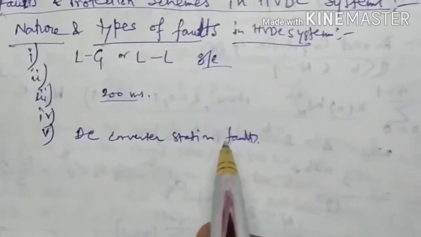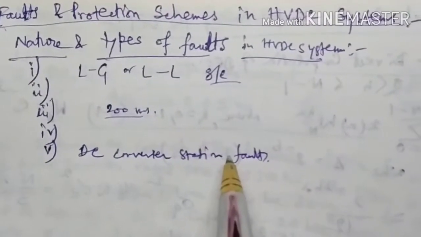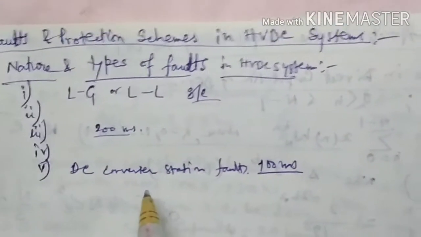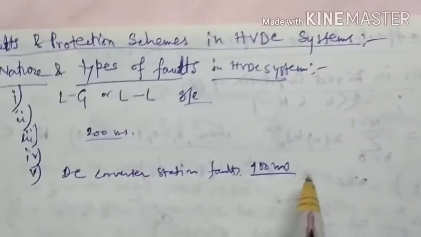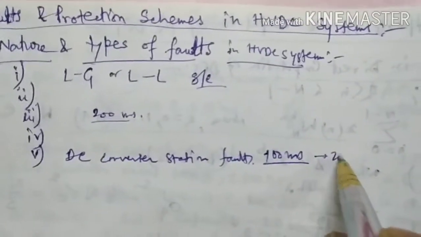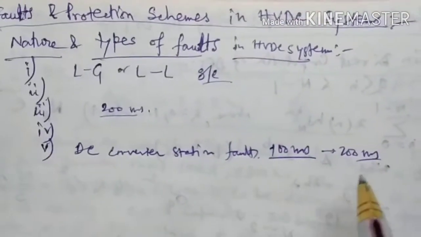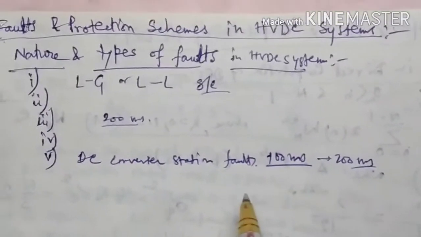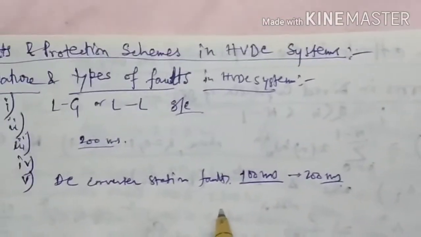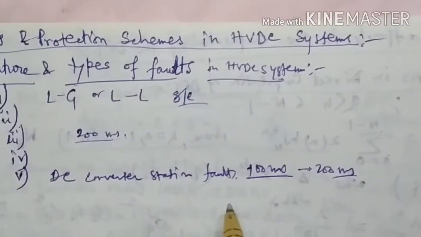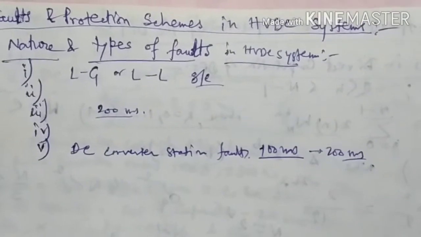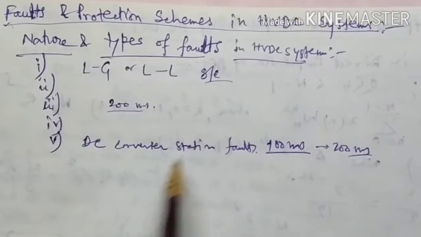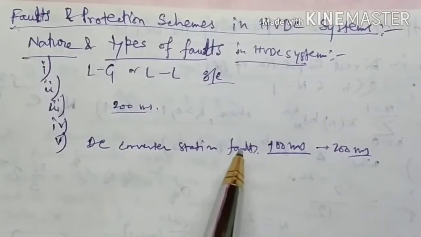So DC fault clearing is very fast and is done within 100 milliseconds, and restoring the supply takes about 200 milliseconds for a temporary fault. Other faults that usually occur are valve misfire, commutation failure, and maloperation of control and protection circuits, etc. So those are the nature and type of faults in an HVDC system.